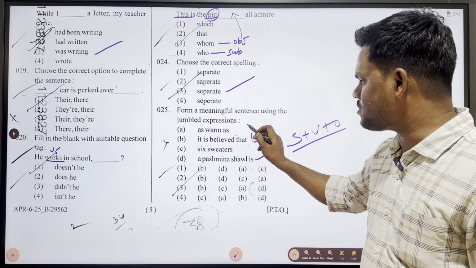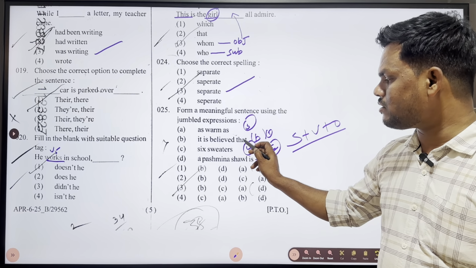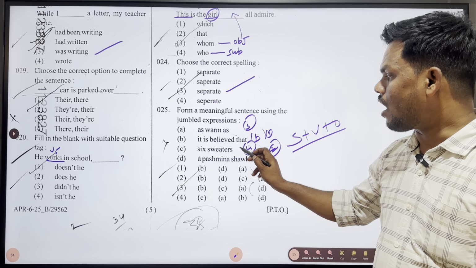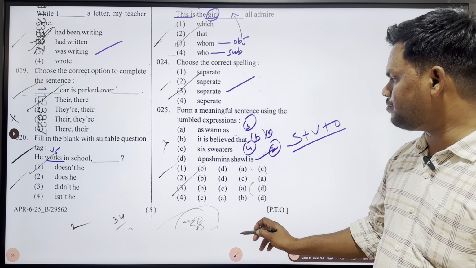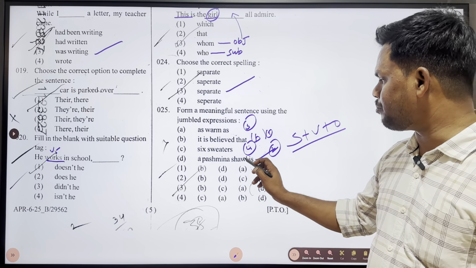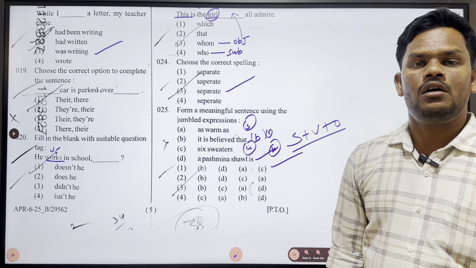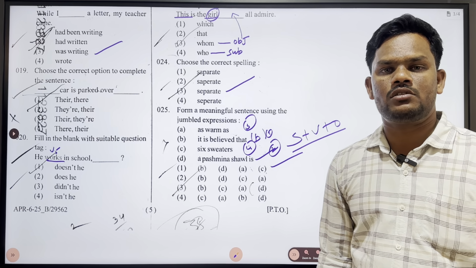So it reads: it is believed that a pashmina shawl is as warm as 6 sweaters. So the right sequence is B, D, A, C. That is option 1. This is the question paper we got this year, 2025. I hope you all wrote the exam well, and I wish you all the best and good luck everyone.